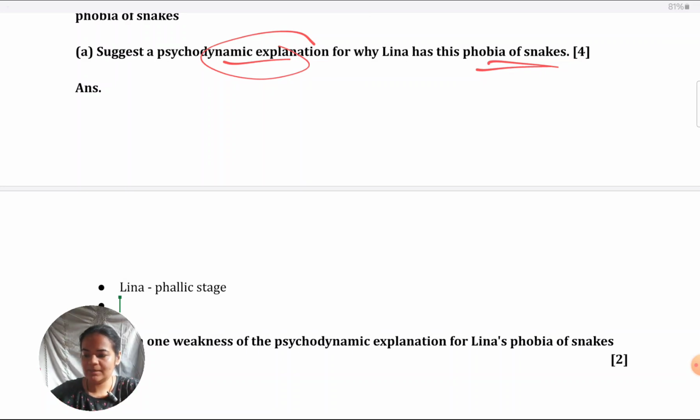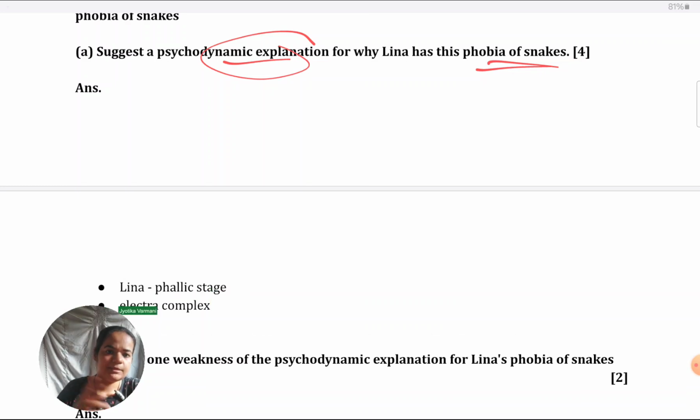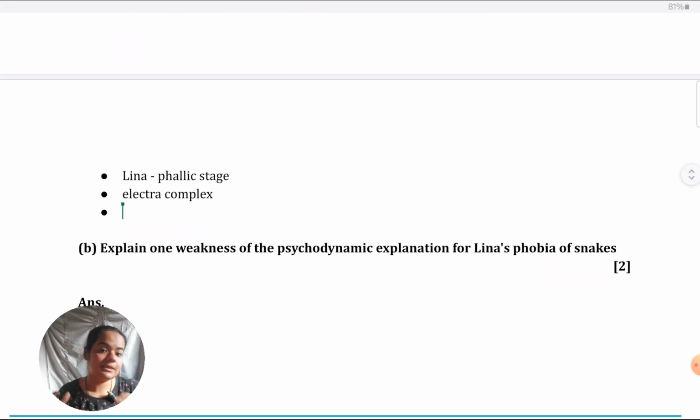Next, your point could be about Electra complex. Of course, I'm just noting the points here. If you're writing about it, you need to relate it with her situation. What must be happening exactly? You need to define that. She must be attracted to her father and jealous of her mother.